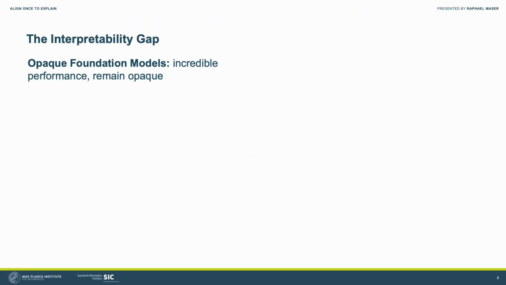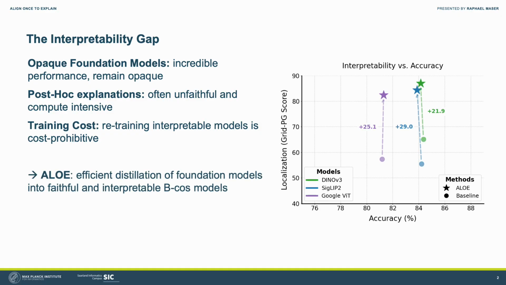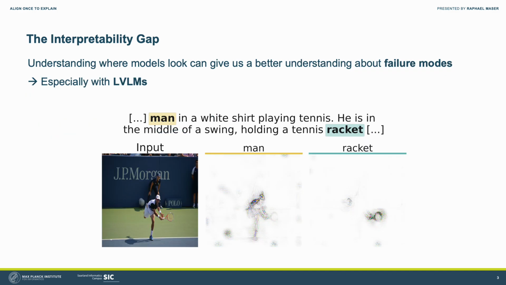Modern foundation models achieve incredible performance, but they mostly remain opaque. When we try to understand them, post-hoc explanation methods are often unfaithful, coarse-grained, or computationally expensive. At the same time, retraining these massive models from scratch with interpretable architectures is simply cost-prohibitive. We propose ALOE, an efficient framework that distills foundation models into faithful, inherently interpretable B-cos models.